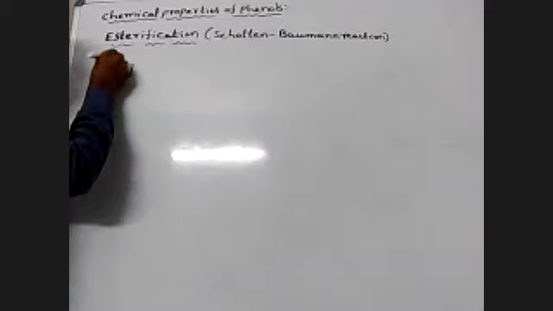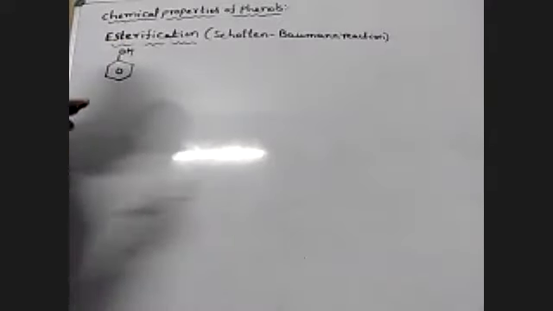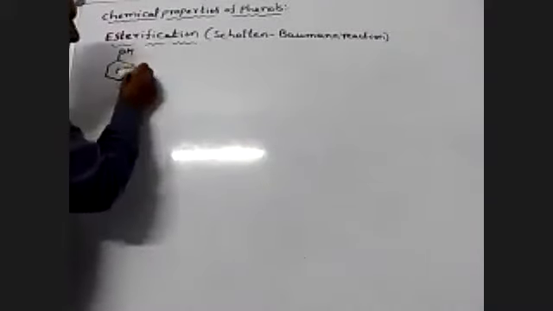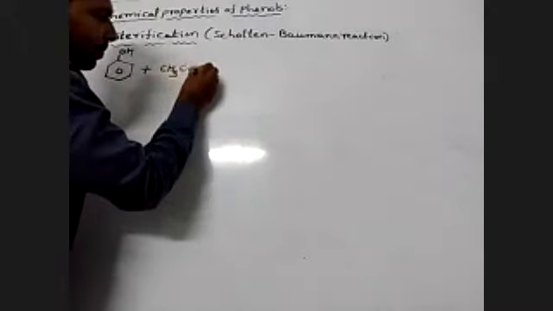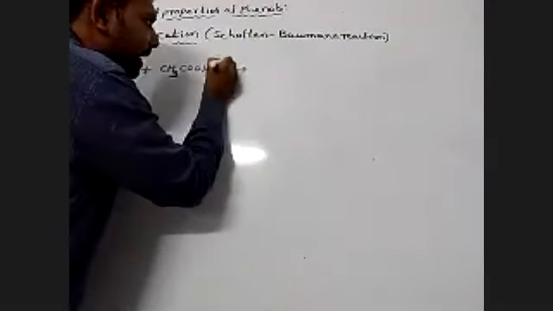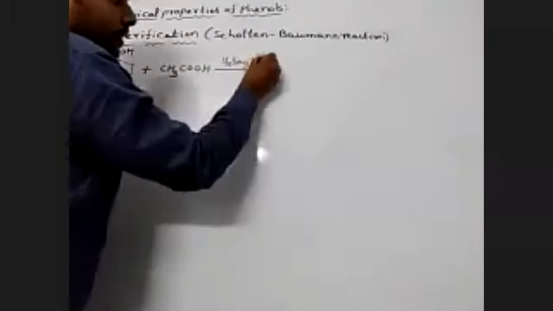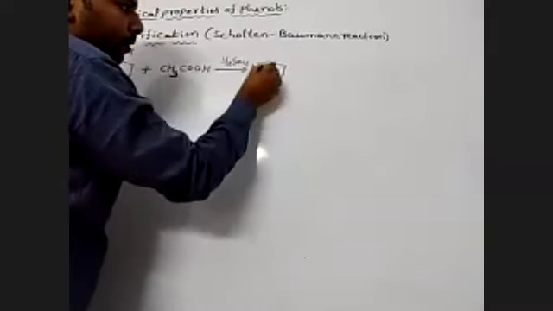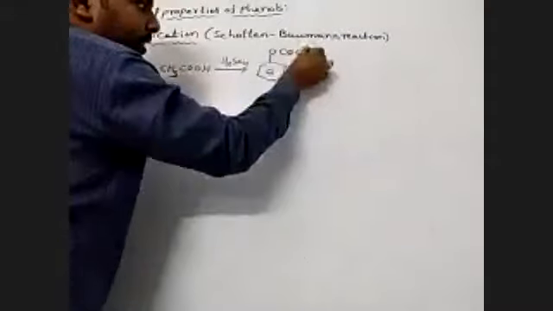This is phenol. Phenol reacts with either an acid or acid derivatives. Suppose it reacts with acid CH3COOH to give an ester in presence of a strong acid like H2SO4. Here OH and H, H2O is removed to form the ester OCOCH3.